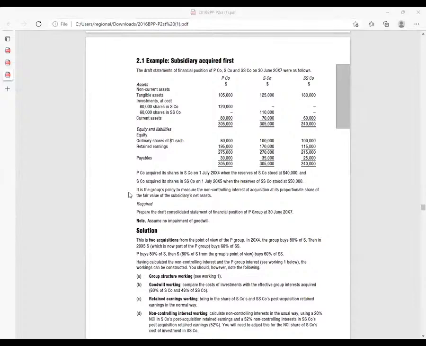Let me just display that one and give you 3 minutes. I would want to see whether there is anybody who will be able to give me the net assets of this company at acquisition and net assets at reporting.